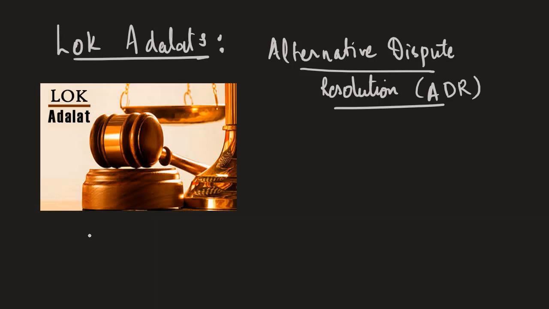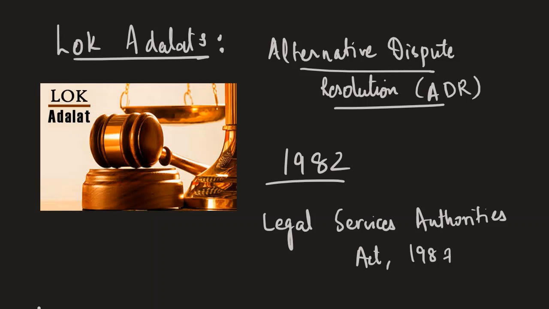The first Lok Adalat camp was organized in 1982 in Gujarat. At that point of time it was a voluntary agency, and it did not have any statutory backing. But its popularity grew over time, and it was later given a statutory status under the Legal Services Authorities Act, 1987. This act made provisions relating to the functioning and organization of Lok Adalats.